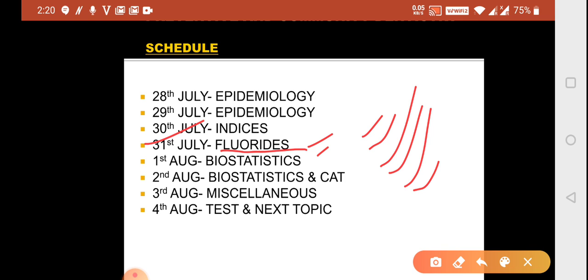So they can tell you if it is having so many ppm, how much fluoride will be there in so many liters of the thing, how much is the lethal dose for the fluoride, and what is the normal dose. So you should be knowing all these things. And how much ppm of the fluoride is present in sodium fluoride, tin fluoride, APF, and what is the pH of sodium fluoride, tin fluoride, APF, and when are they applied. So all these things you should be knowing very well.